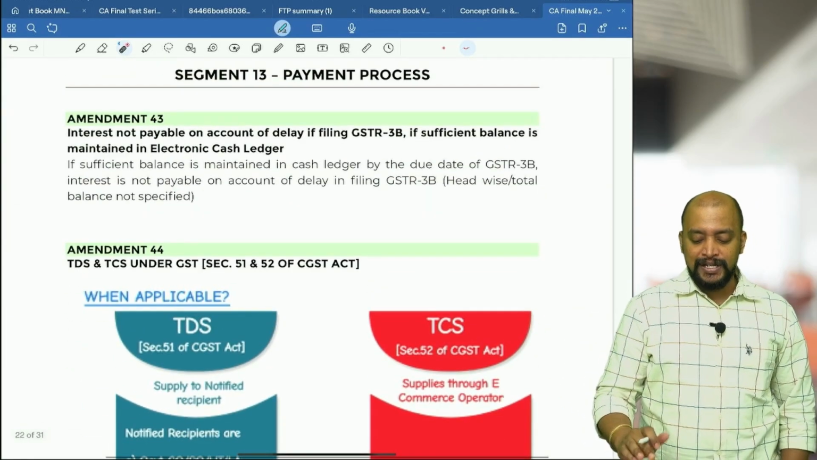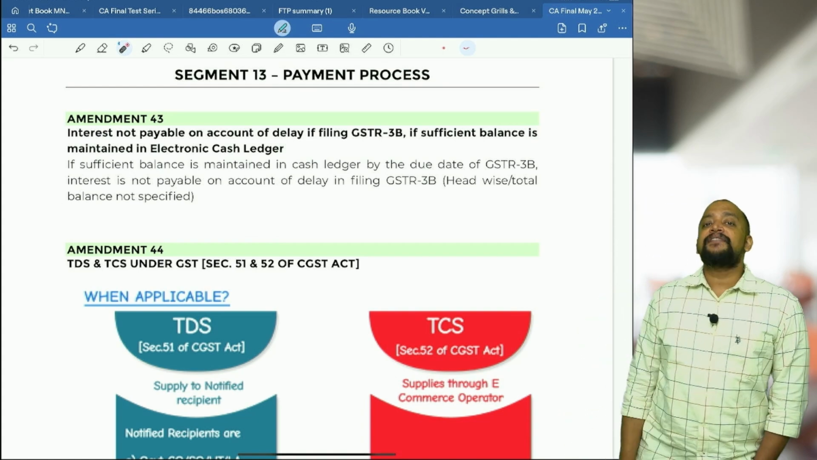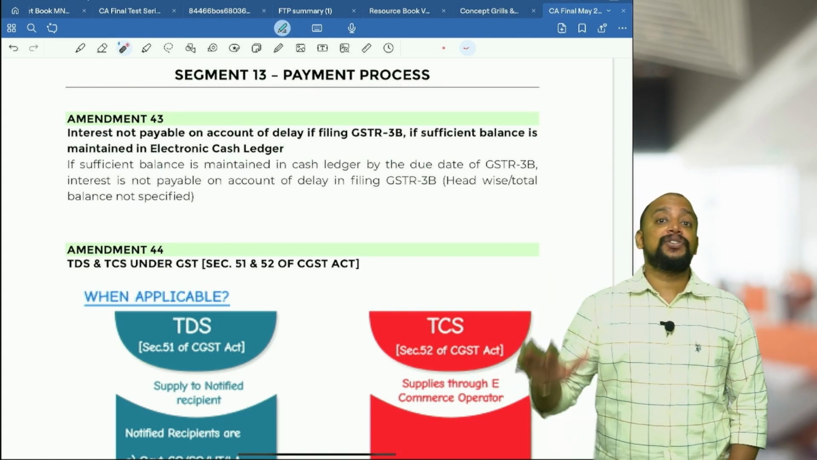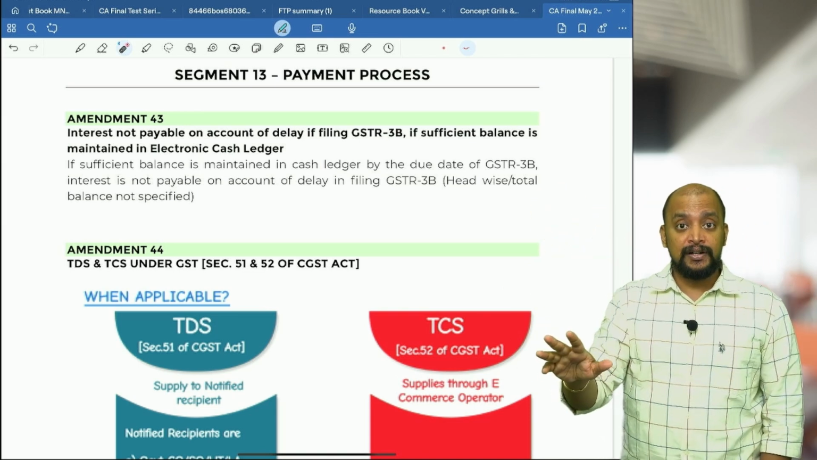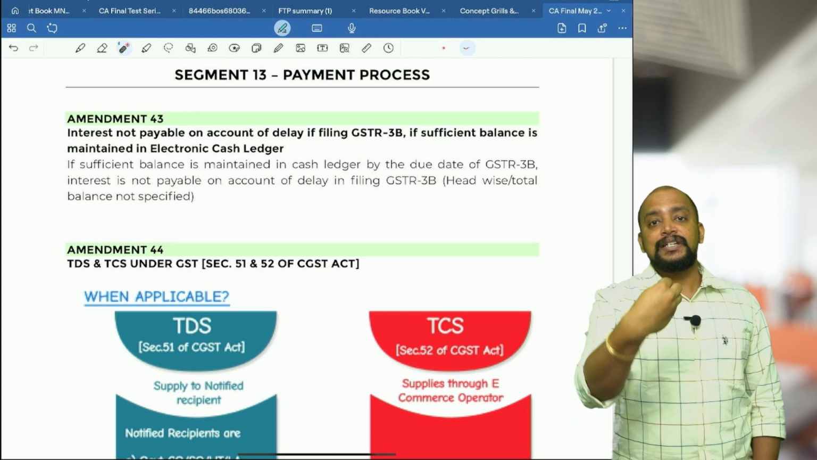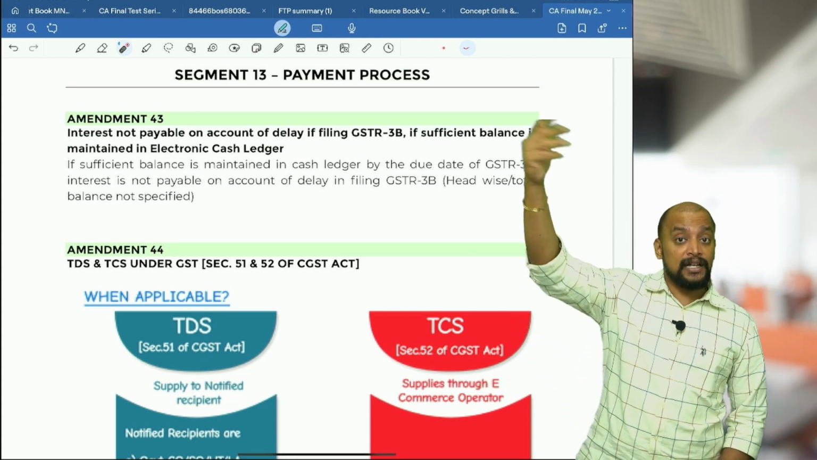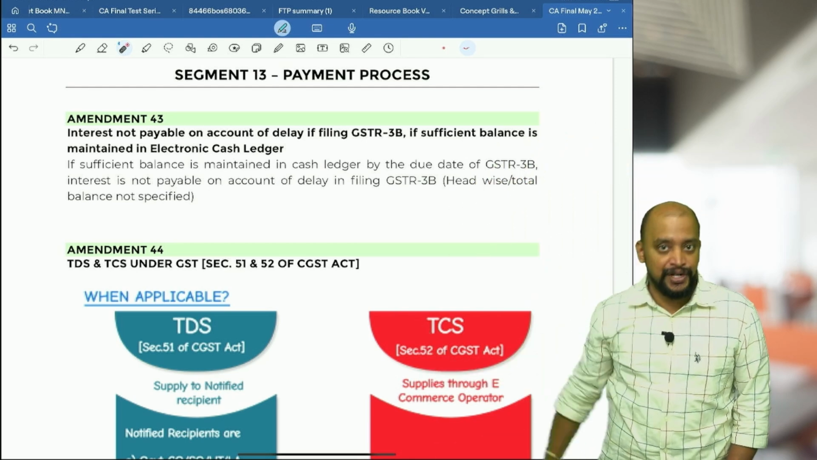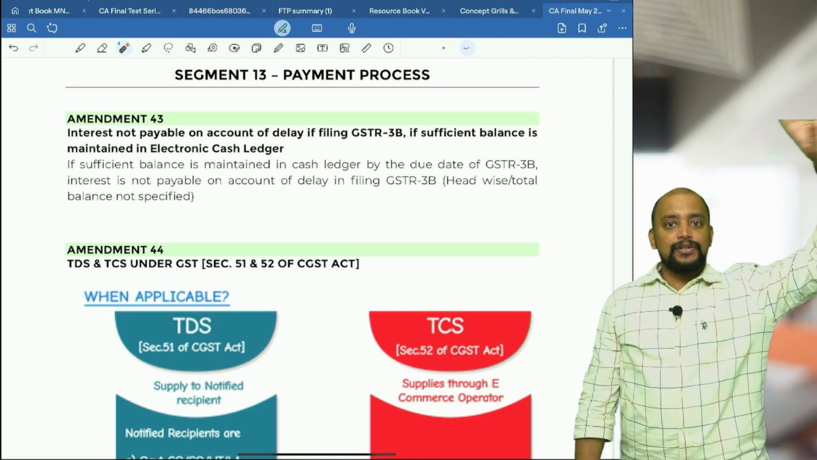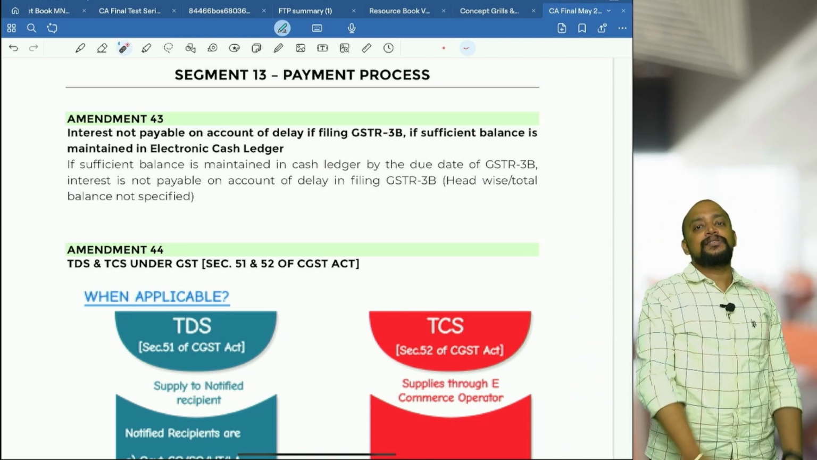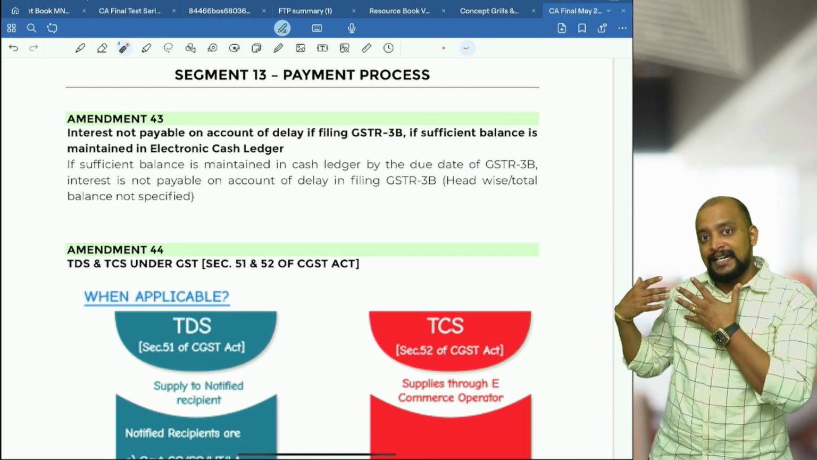Then in the payment process, there is one important point, definitely this can be tested, that is if you have sufficient balance in the cash ledger, any head, for example IGST or CGST, any balance, either minor head or major head, because of delay in filing 3B, there won't be any interest. Usually for delay in filing 3B, we used to pay interest on net liability at the rate of 18% per annum from the due date till the actual date of filing 3B.